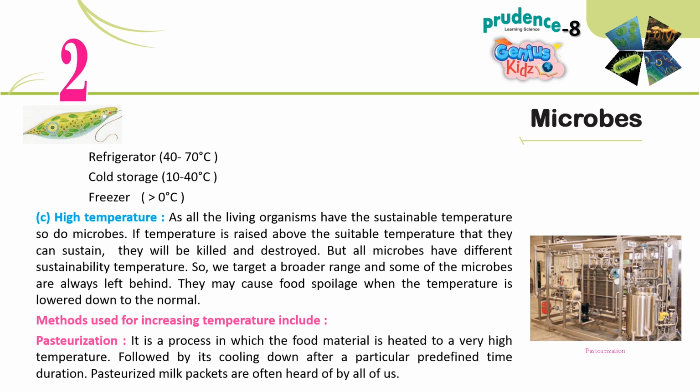C. High temperature. As all the living organisms have a sustainable temperature, so do microbes. If temperature is raised above the suitable temperature that they can sustain, they will be killed and destroyed. But all microbes have different sustainability temperature. So, we target a broader range, and some of the microbes are always left behind. They may cause food spoilage when the temperature is lowered down to the normal.